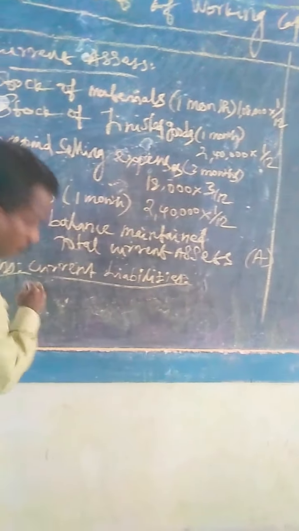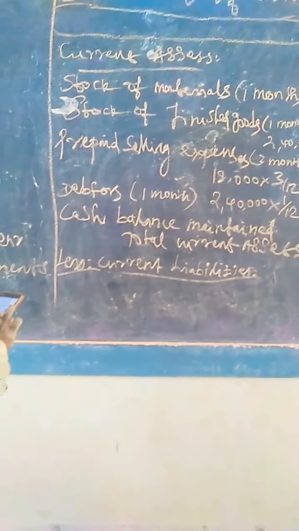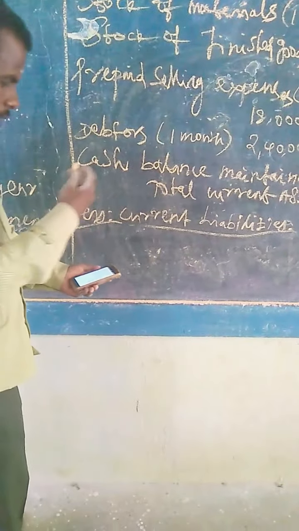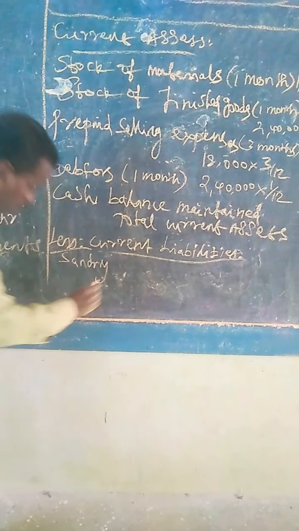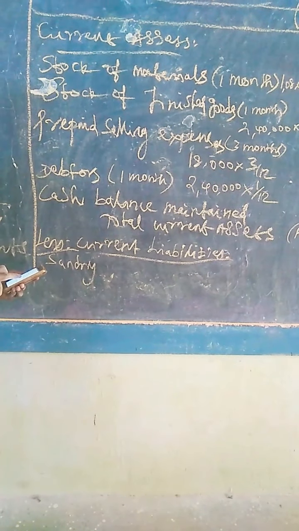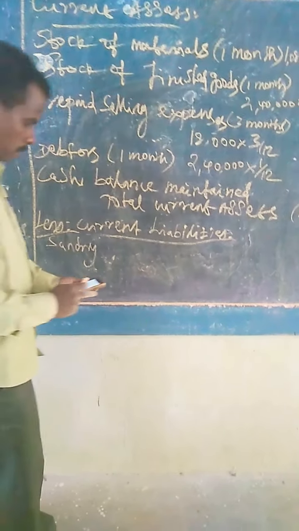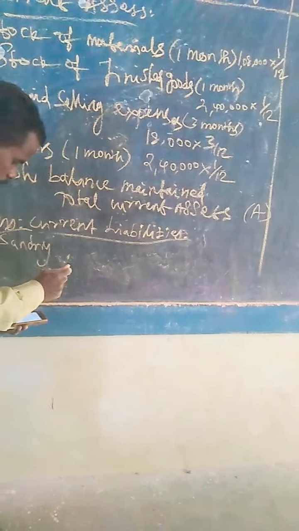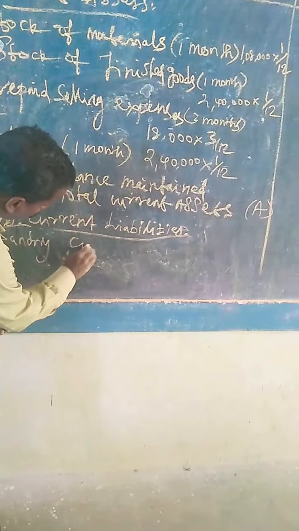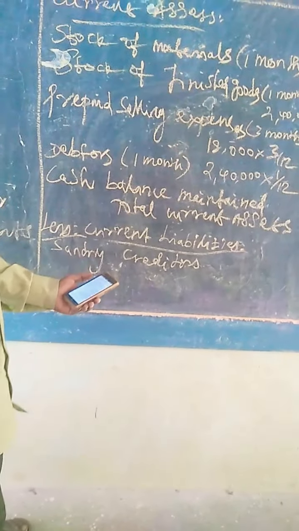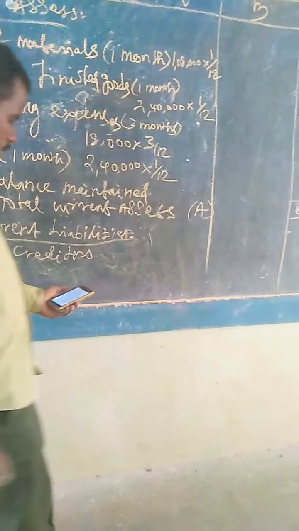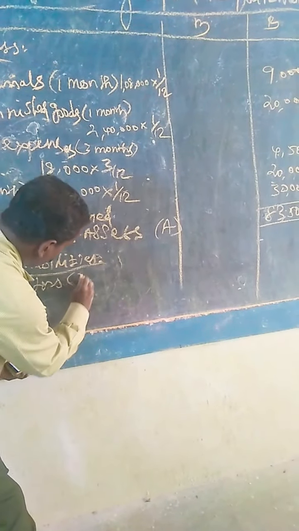Current liabilities. In the given problem, sundry creditors. Raw material used, that is called sundry creditors. 2 months credit.